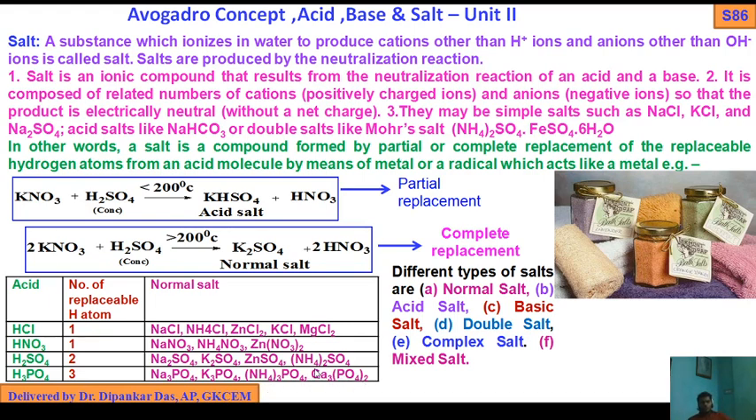So these are the normal salts which are obtained from the replacement of 1, 2, 3 hydrogen atoms from the respective acids. So we have discussed what is salt, what are the characteristics of salt, and how we get salt from partial replacement and complete replacement. I have discussed the different types of salt: normal salt, acidic salt, basic salt, double salt, complex salt, mixed salt. These different types of salt will be discussed in the next slide.